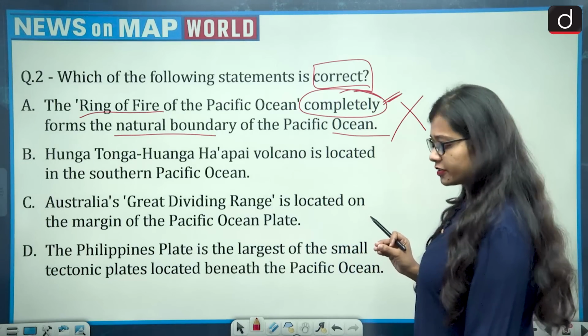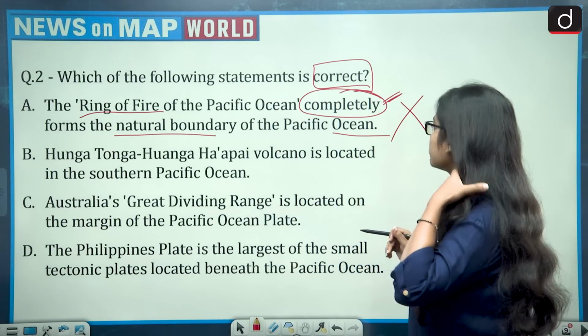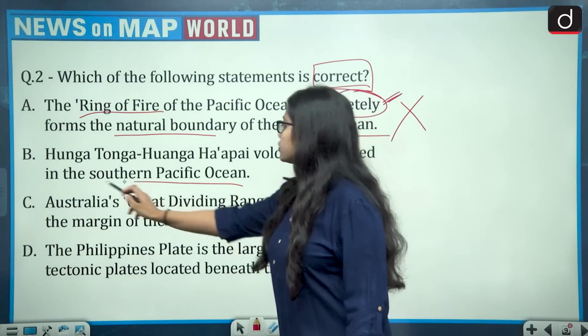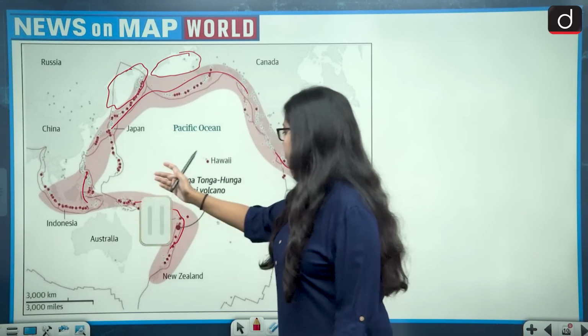Now let's see the second option, that Hunga Tonga Hunga Hapai volcano is located in the southern Pacific Ocean. Now let's see this.